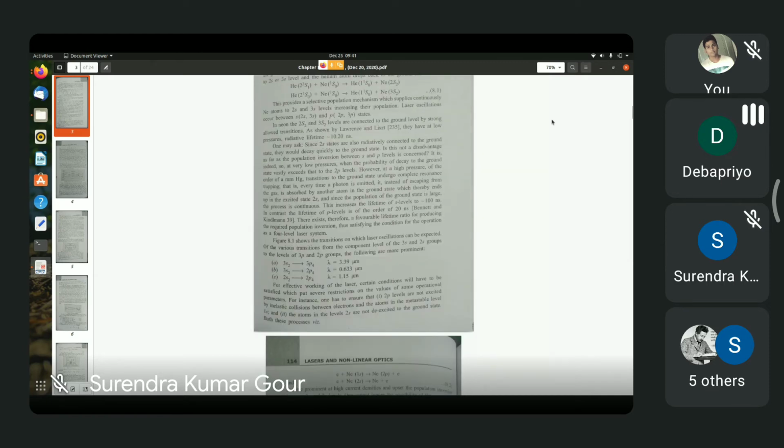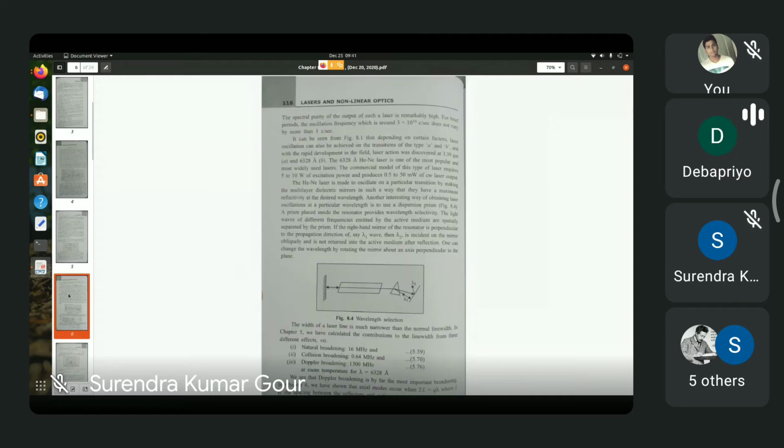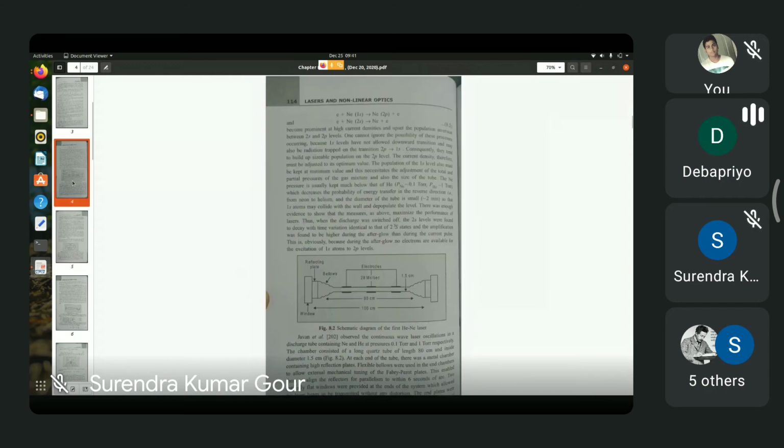They have given specific examples, like the pressure of neon gas can be 0.1 torr, while that of helium gas can be 1 torr. Remember that 1 torr means 1 millimeter of mercury. So the pressure of helium is to be something like 1 torr or 1 millimeter of mercury, whereas that of neon should be around 0.1 torr or 0.1 millimeter of mercury. This kind of pressure ratio is required so that there is no back transfer of energy from neon to helium.